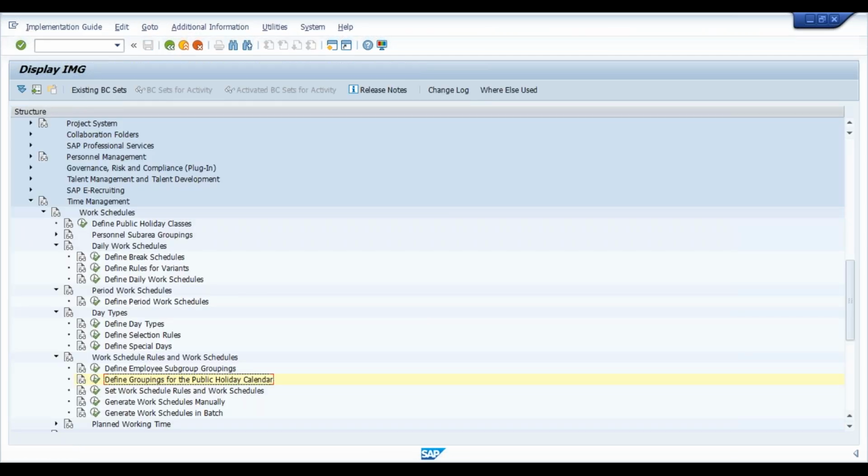So this is the way, guys, to create a work schedule rule and work schedules.